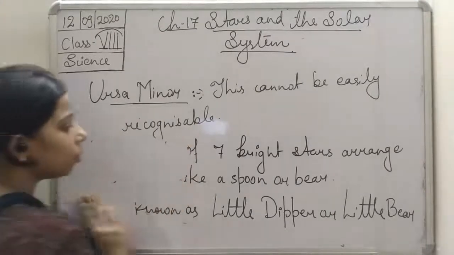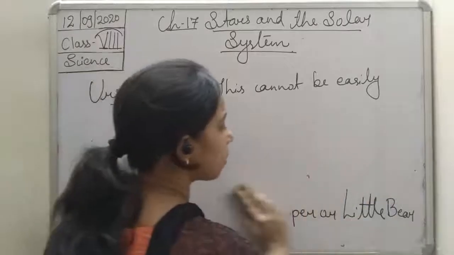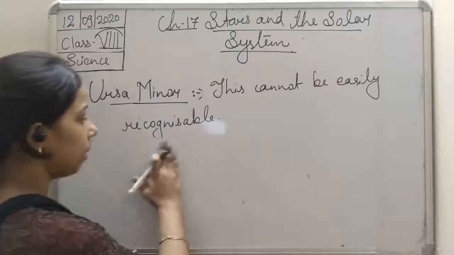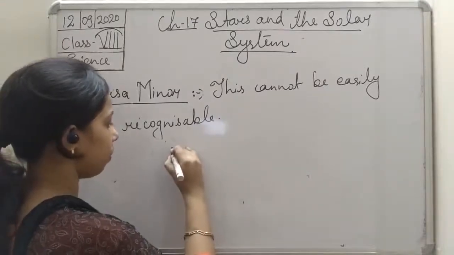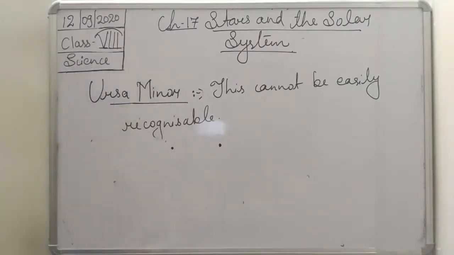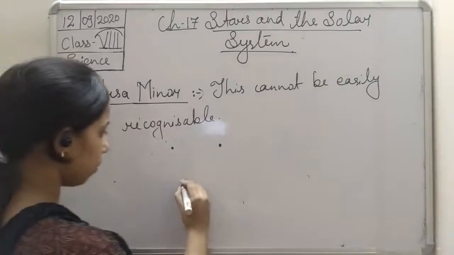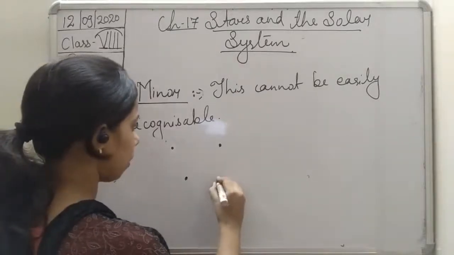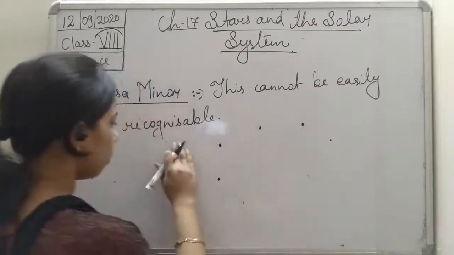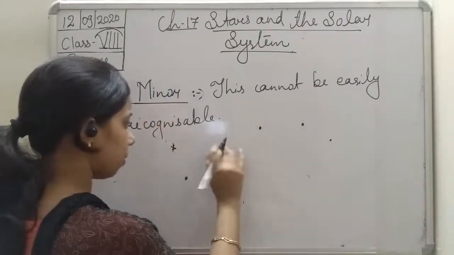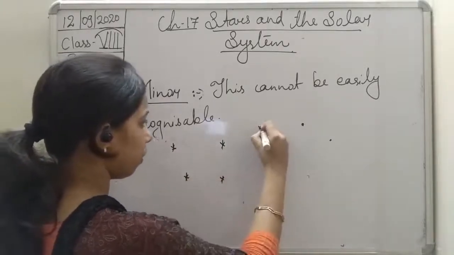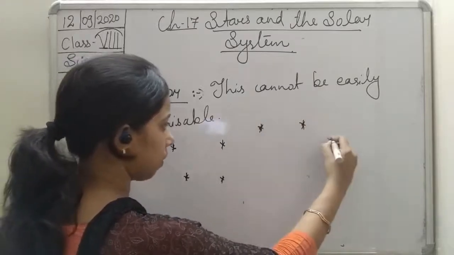If we talk about the shape, students, the shape of this Ursa Minor is also the same. You can see here, this will be the shape. So if this is the first star, this is the second one, this is the third one, this is the fourth one, 5, 6, 7.